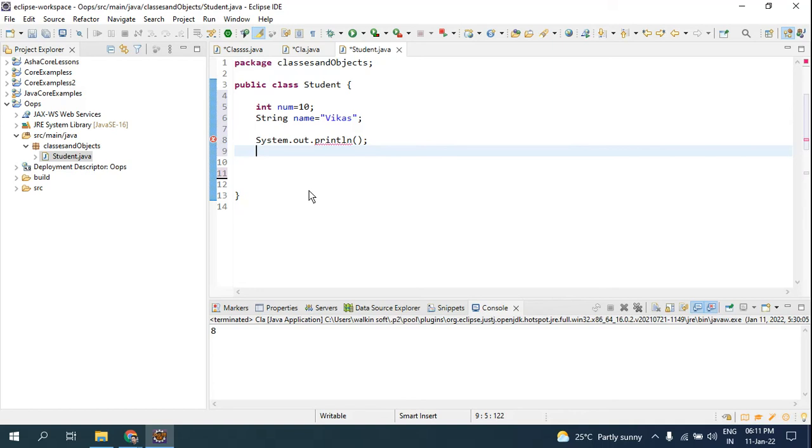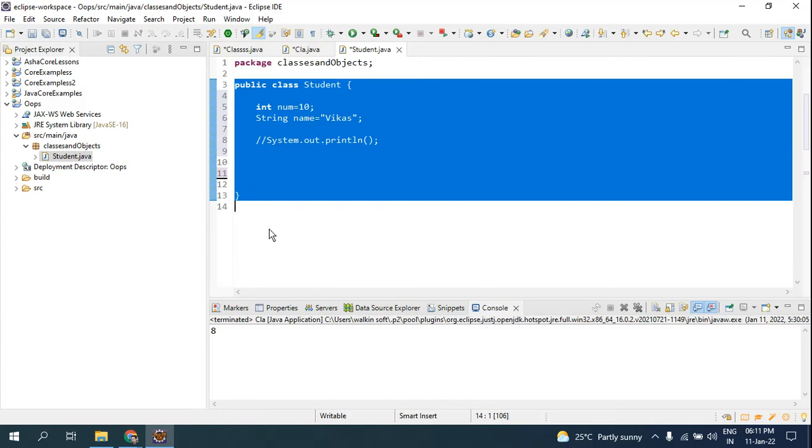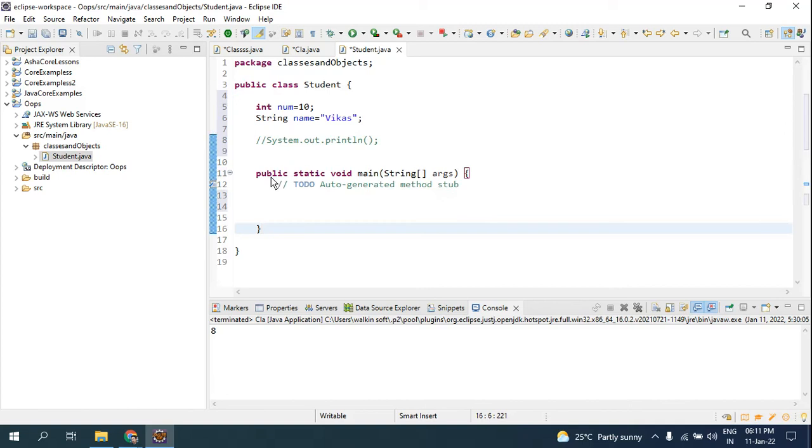It's not like that for every class there should be a main method. You can create a class too. Look, if I comment it out here, nothing is shown as an error because it is correct. When you create a class, this is how you create a class. And if you want something to execute inside your class, that can be done by using this main method.